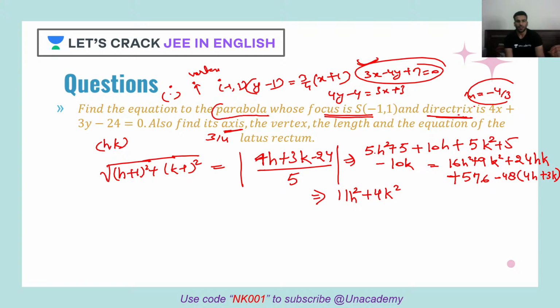So where exactly were we? Yes. So the equation of the parabola would be what? 11h square plus 4k square. Then we have plus constant term I'll be talking about. So it is what? 10 minus 10k. So yes, it is done. We also have what? This is 48 into 4. So 192 minus 192, 10, 202h.